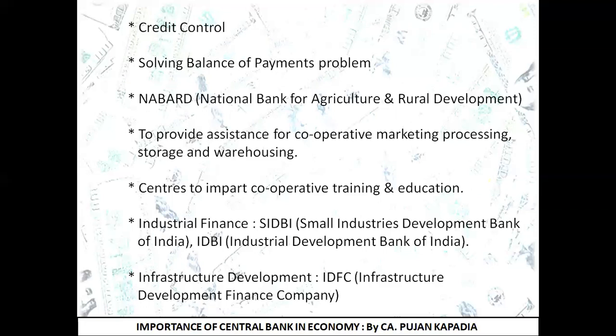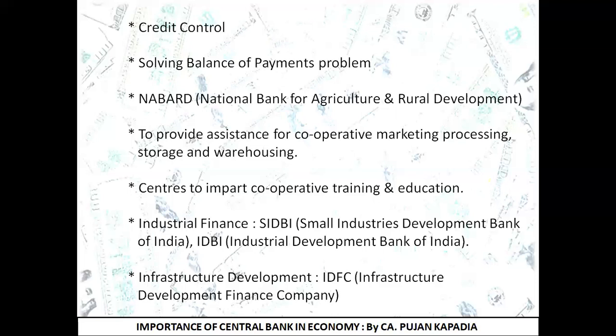Next is NABARD. I hope you have heard this name, that is, the National Bank for Agriculture and Rural Development. I request students to remember the full form and write it in your examination also, because it is going to leave a remarkable impression on your question paper. This is the bank which mainly takes care of the agriculture and rural sector in our country. The central bank has established NABARD so that entire agricultural development can be taken care of, focusing on everything necessary for the agricultural sector to be developed in all aspects.